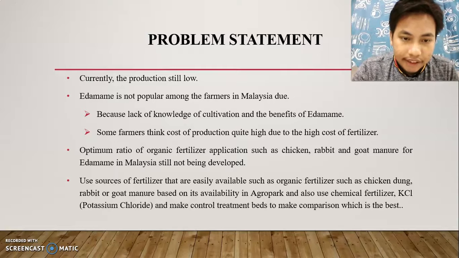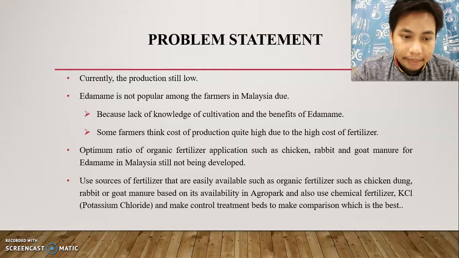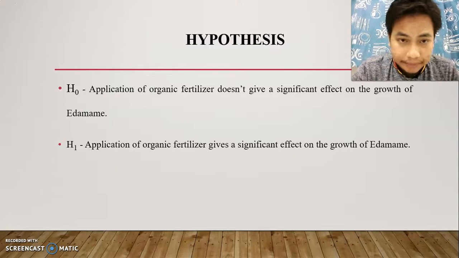The fertilizers used are easily available organic fertilizers such as chicken dung, rabbit, and goat manure, based on their availability in the agro-plant. Also, the use of chemical fertilizer, KCl, potassium chloride, as a control is for making the best comparison.